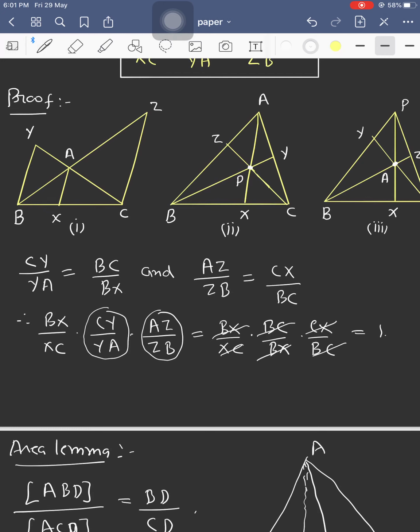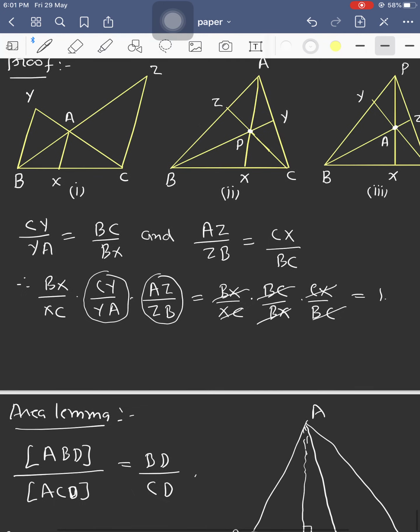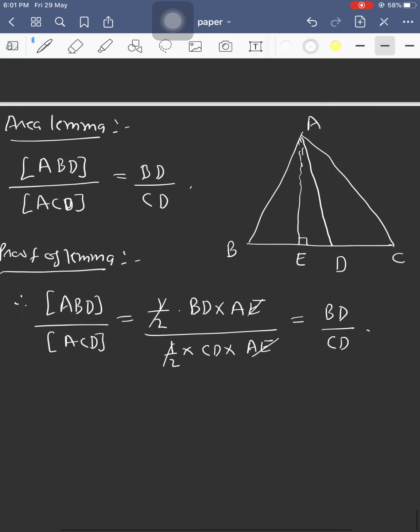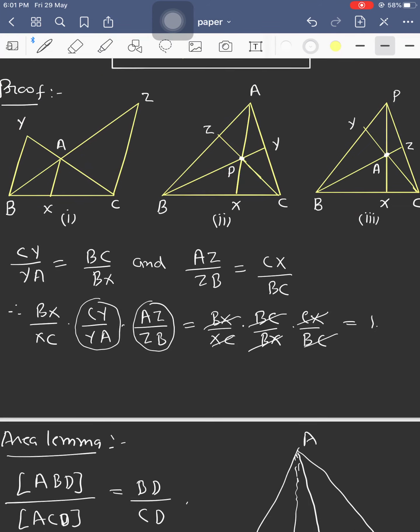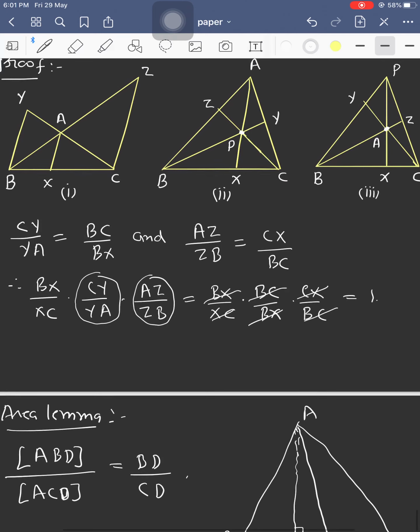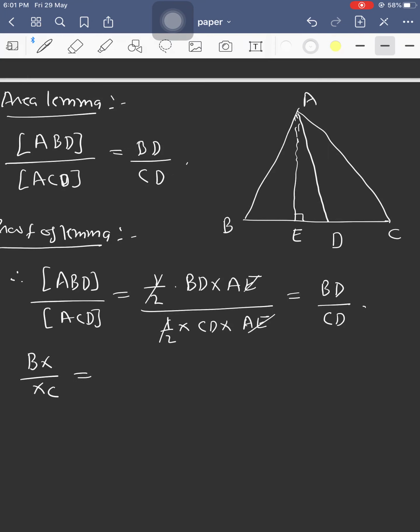Now back to the theorem, we have to prove it. Using the area lemma for the second figure, we can write BX upon XC equals area of triangle ABX upon area of triangle ACX.